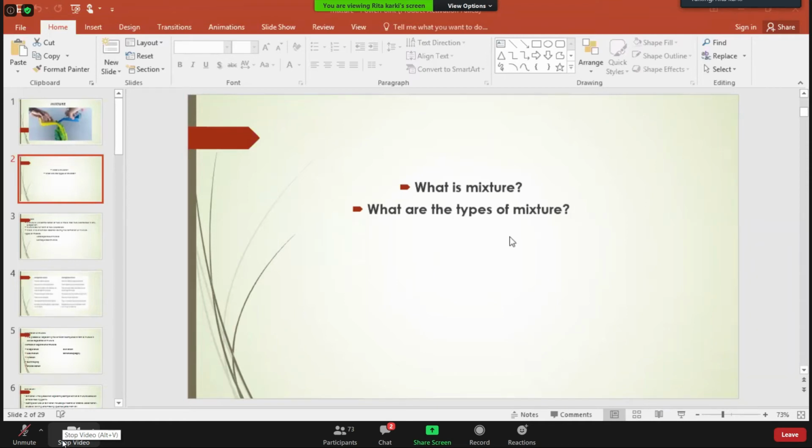Any other people who can tell what is homogeneous mixture? Can anyone tell me? The substance which can be dissolved in water is known as homogeneous mixture. Okay, the substance which can be dissolved in water is a homogeneous mixture. Is that correct?